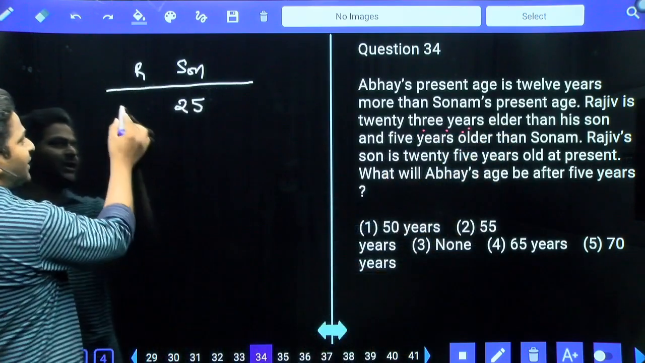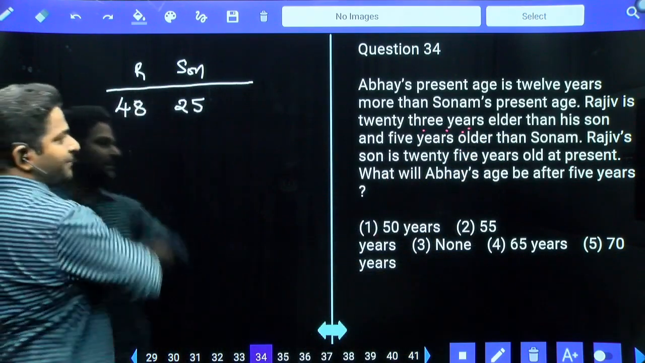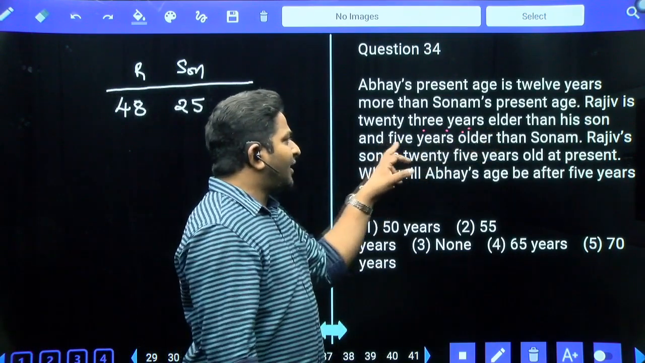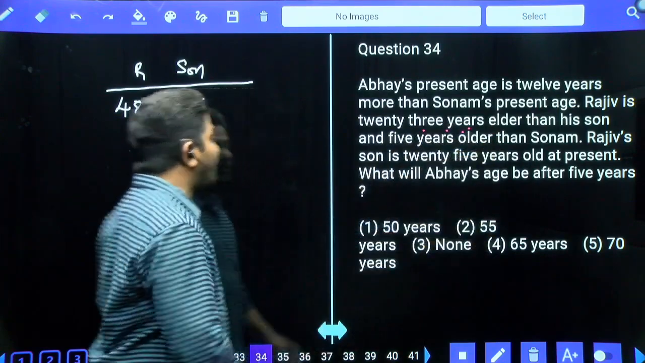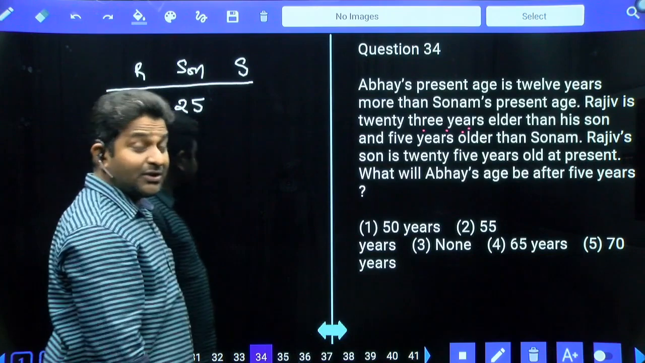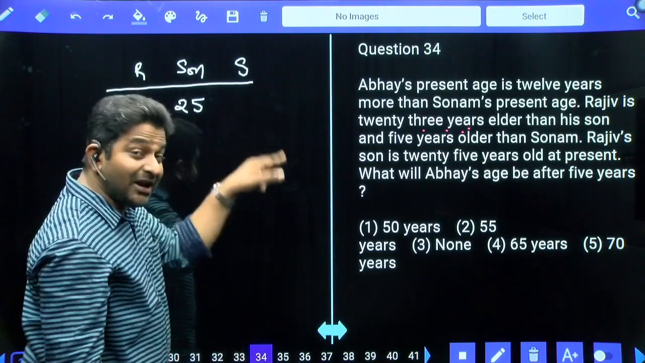To this, if you add 23, that becomes 48, and at the same time Rajiv is 5 years older than Sonam. Who is 5 years older than Sonam? Rajiv is. Then Sonam is 5 years younger than Rajiv.